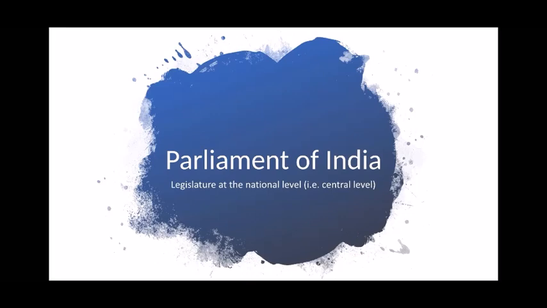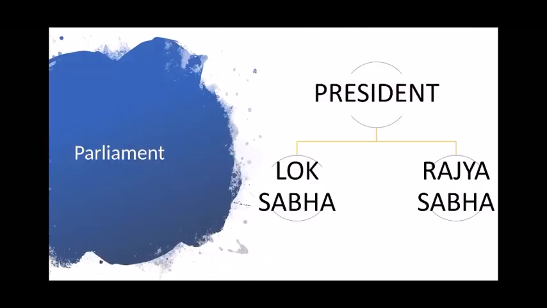Now, the Parliament at the national level consists of the President and the two houses of Parliament, that is Lok Sabha and Rajya Sabha. President is an inseparable part of the Parliament. However, the President cannot participate in the discussions in either of the houses of the Parliament.